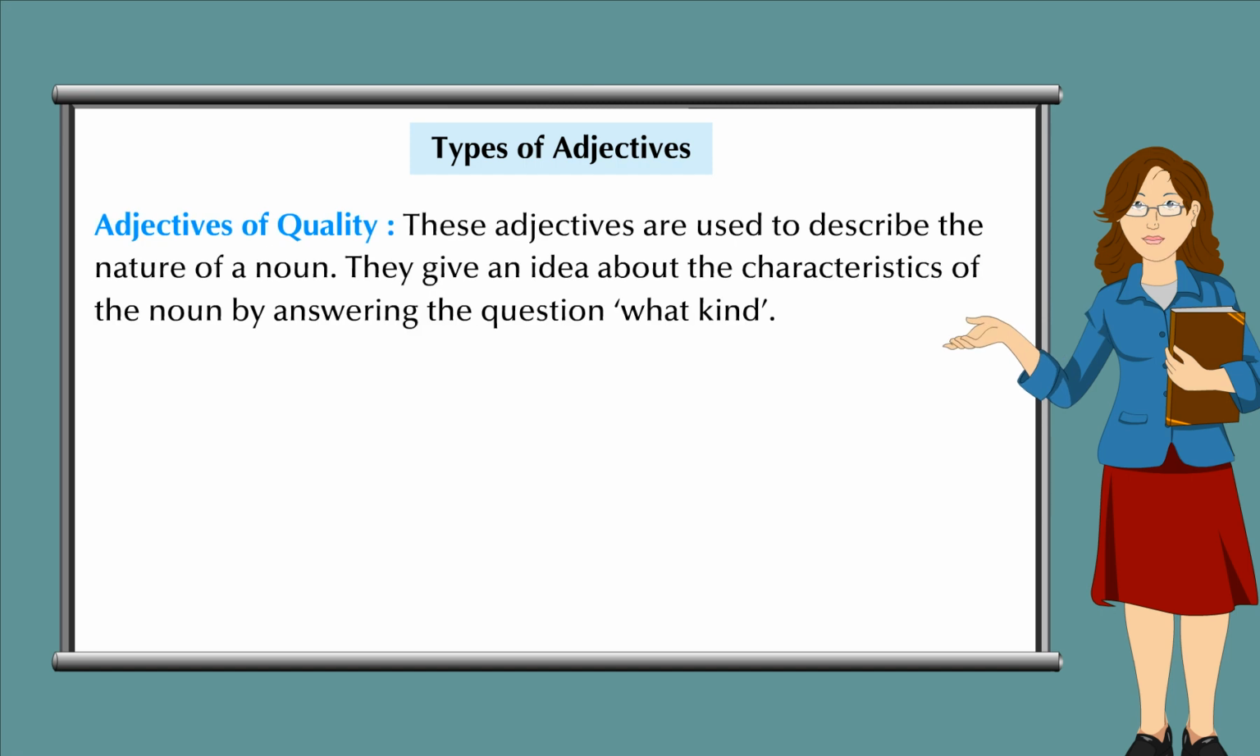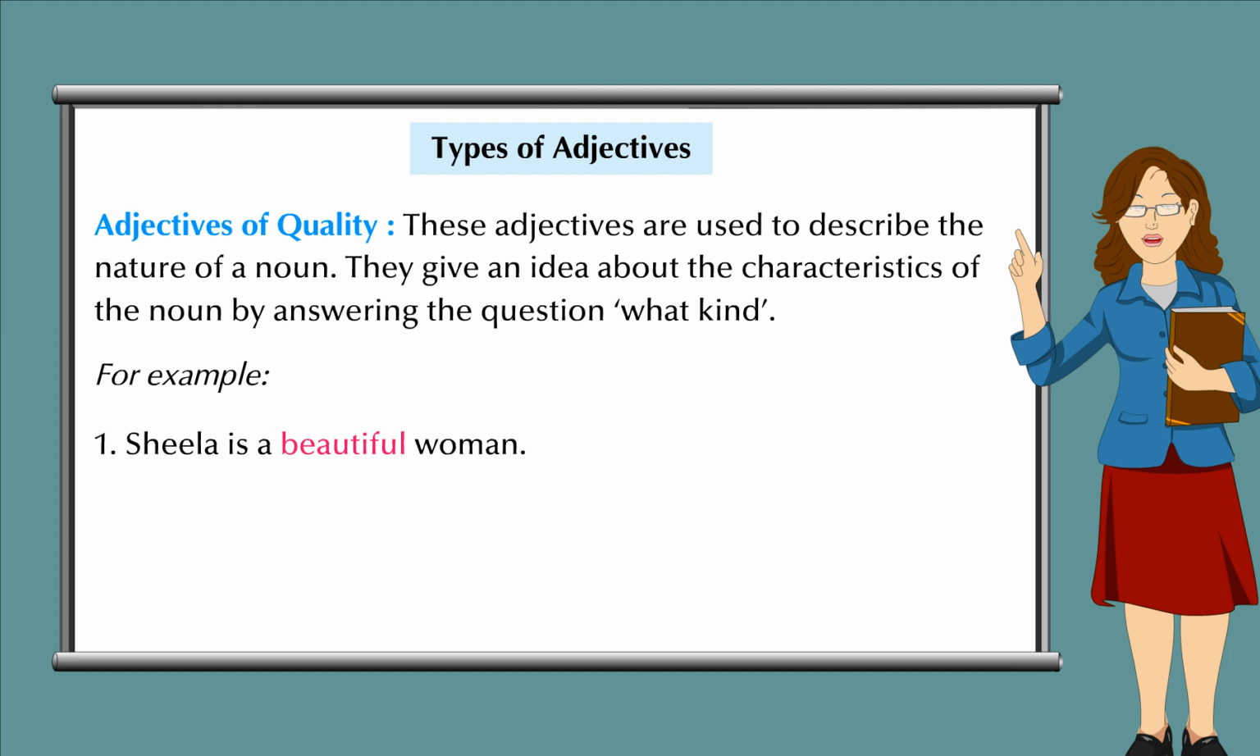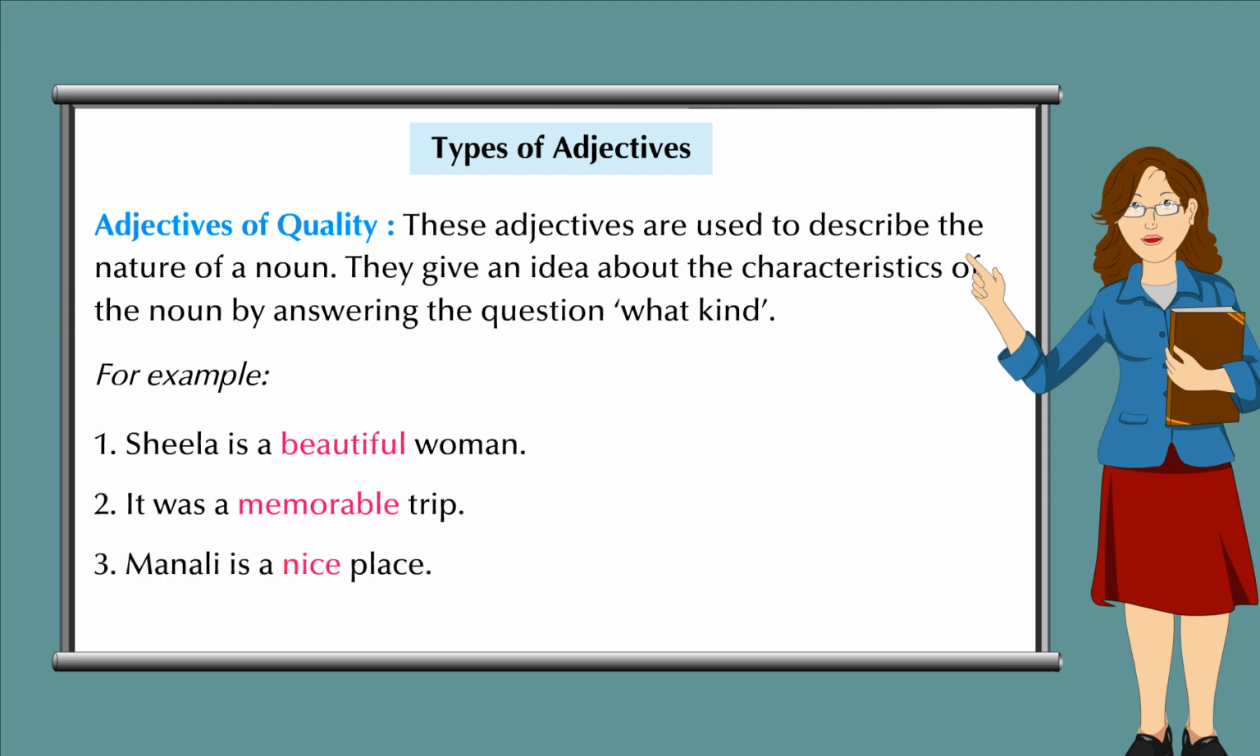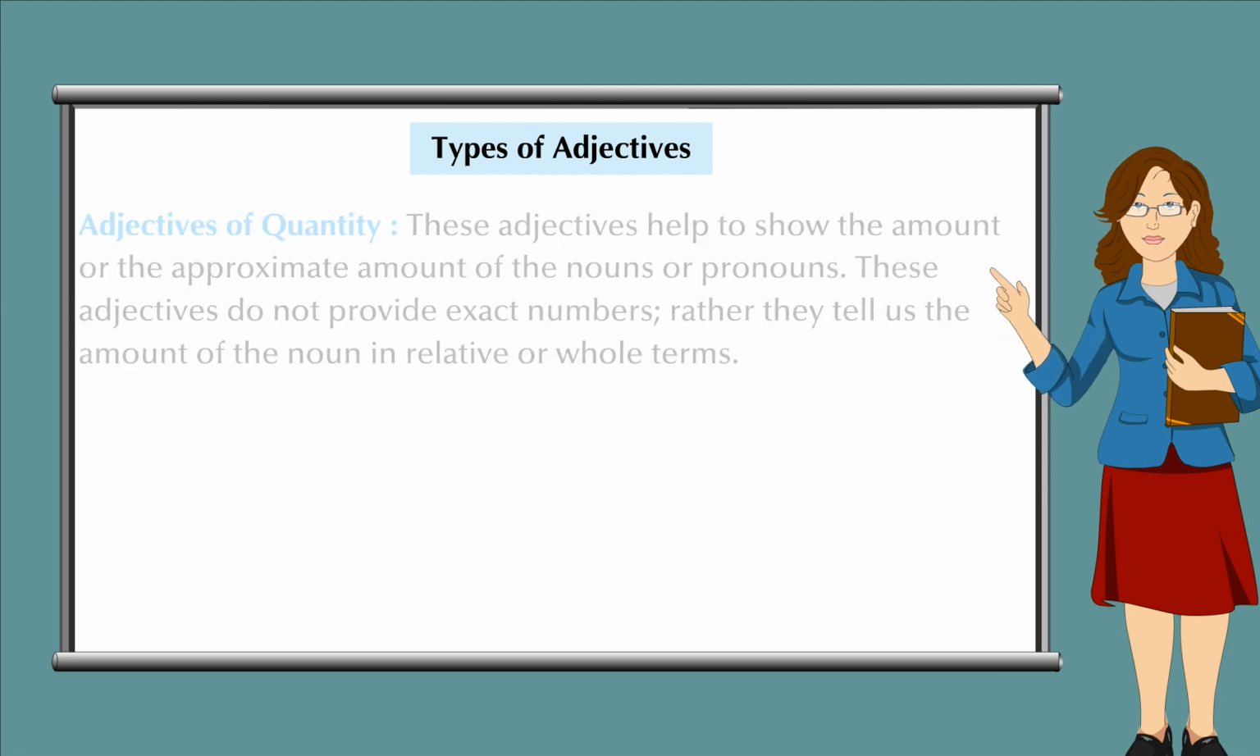Adjectives of quality. These adjectives are used to describe the nature of a noun. They give an idea about the characteristics of the noun by answering the question, what kind? For example, 1, Sheila is a beautiful woman. 2, it was a memorable trip. 3, Manali is a nice place.